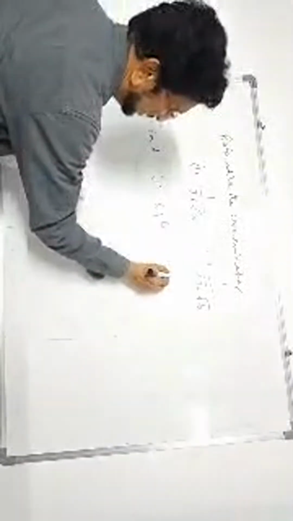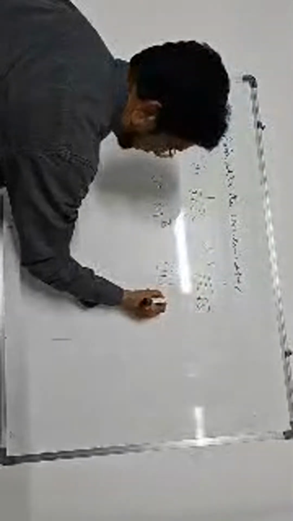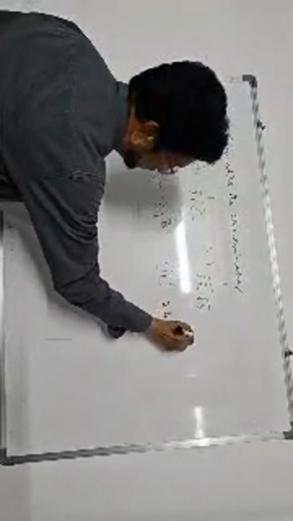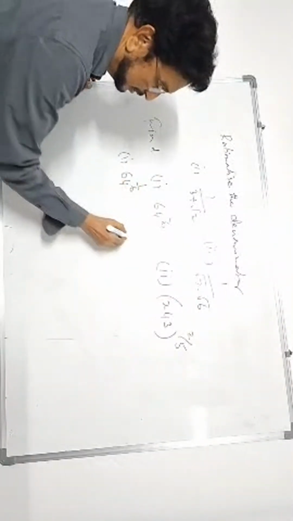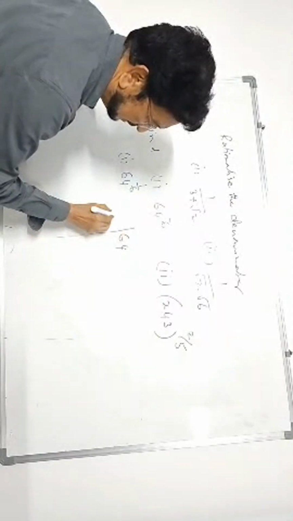Find the value of 1. 64 power 1 by 6. Second, 243 power 2 by 5. Simple one it is. First, if you want to solve 64 power 1 by 6, do the prime factors of 64.